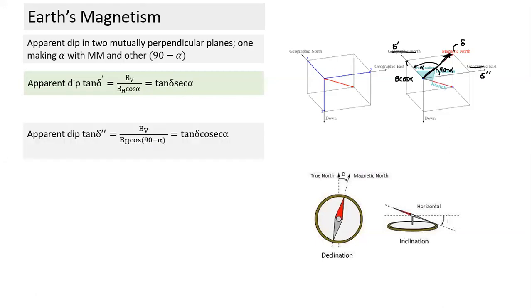In the other plane, it can be written as BV divided by BH cos(90 minus alpha), which will become cosec alpha. If I simplify these two, it's easy to simplify. This is a term we get here. We take cos alpha and sin alpha, and cos square alpha plus sin square alpha is equal to 1. We get this relationship. You don't have to memorize this formula; you can very easily arrive at it if you understand this figure.